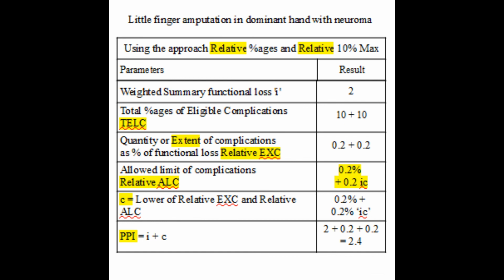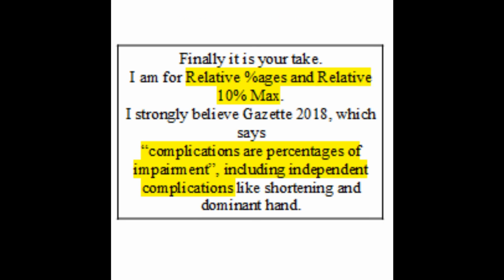However, following the approach of relative percentages and relative 10% max, what we get is the following result, that is 2 plus 0.2 plus 0.2, which is equal to 2.4%. Finally, it is your take. I am for relative percentages and relative 10% max. I strongly believe in Gazette 2018, which says complications are percentages of impairment.